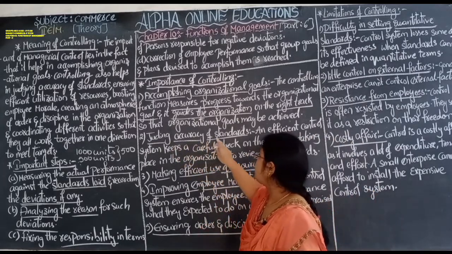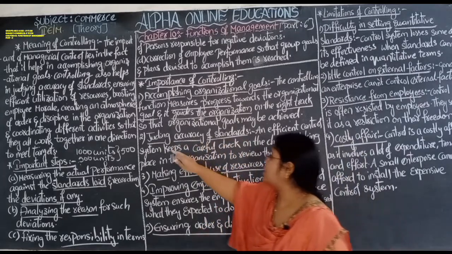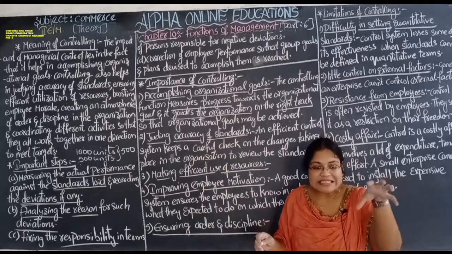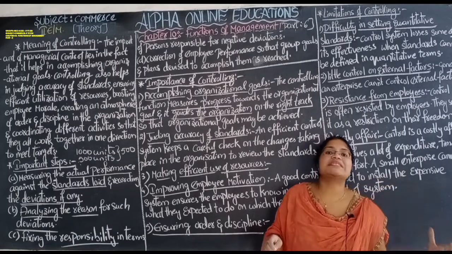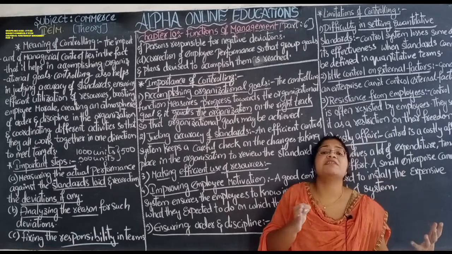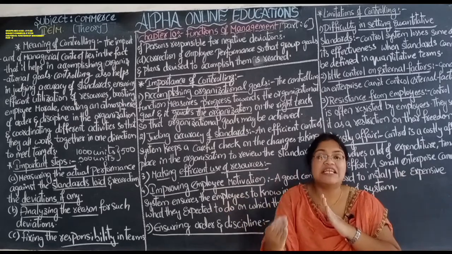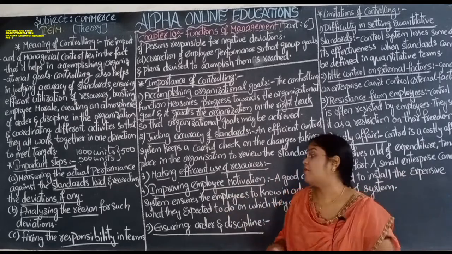Judging the accuracy of standards: judging what the actual performance is and what the standard performance is. Standard means estimated performance, and comparing these two, the difference is the deviation.